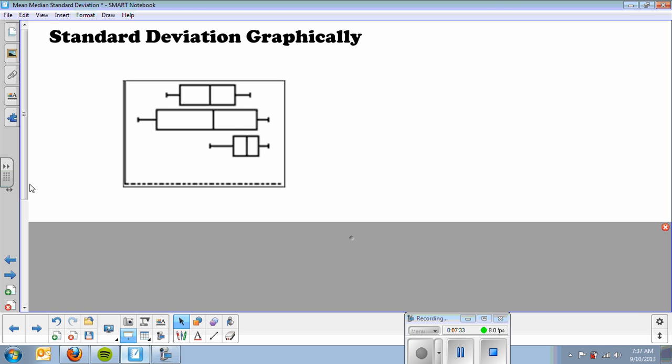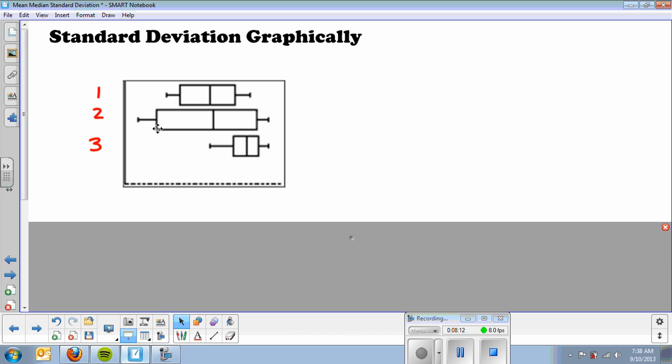Okay, what does standard deviation look like graphically? Let's say that I have 3 data sets, class 1, class 2, class 3. And I want to determine which one has the largest, smallest, and medium standard deviation. Now, I can look at these box plots. Remember, this is the interquartile range here. This is Q1, and this is Q3. So basically, it's real easy to determine from a box plot because the bigger the box, the more spread out the data is. The more distance between the median and Q3 or the median and Q1 covers, so the more spread out the numbers are.